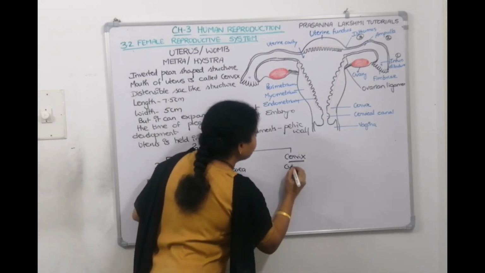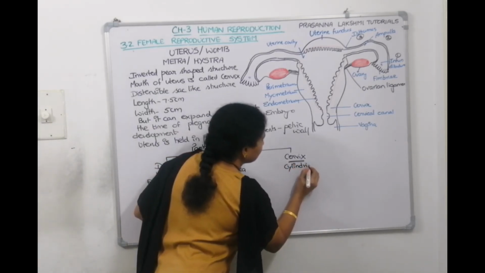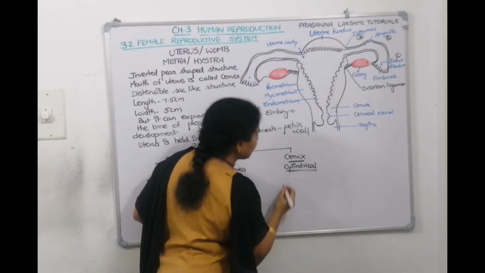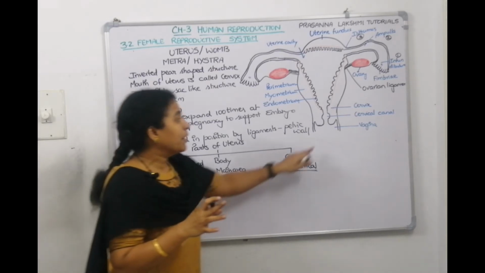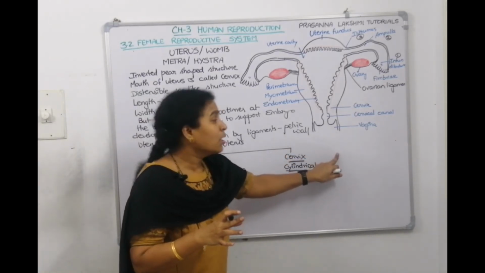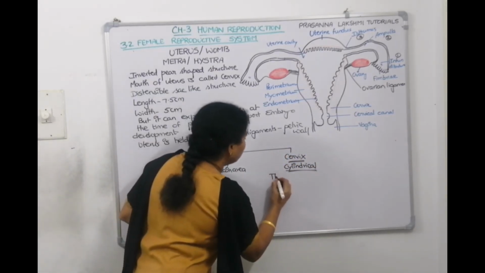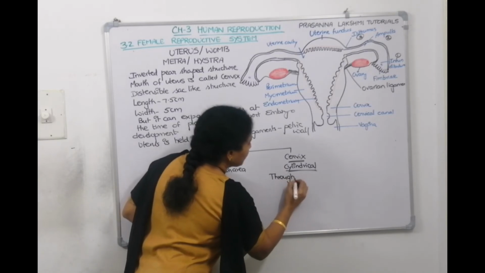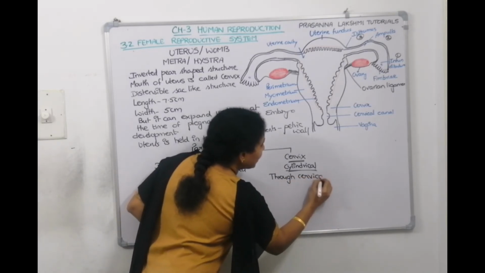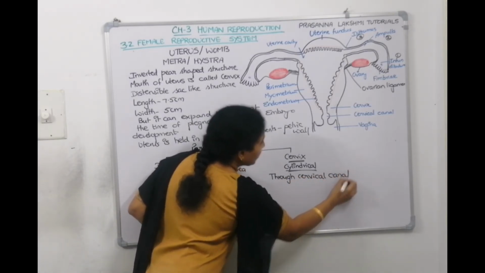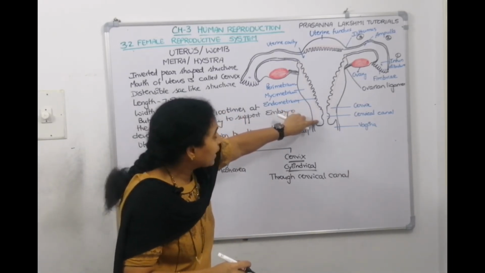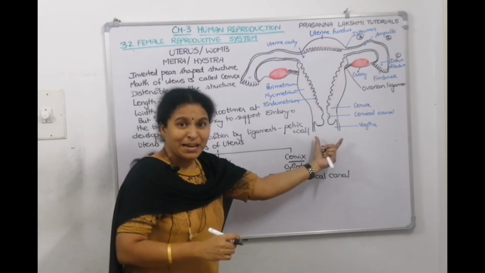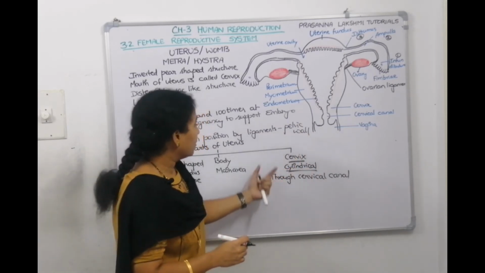Cervix is cylindrical, and through cervical canal, cervix opens into a muscular structure called vagina. You can see the picture here. This is cervix. Through the cervical canal, it opens into the female copulatory organ called vagina.